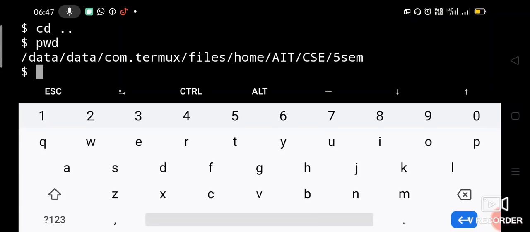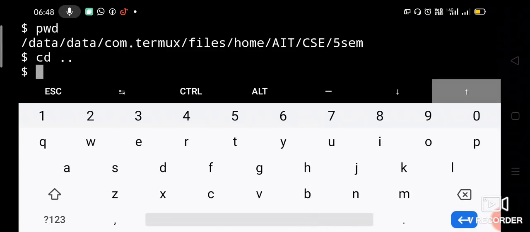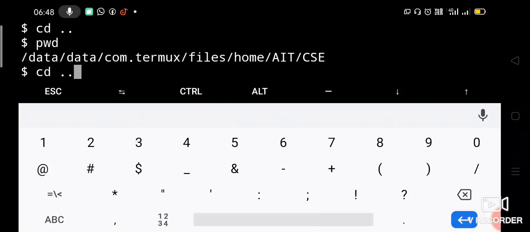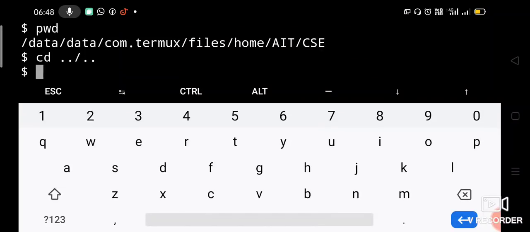So let us execute one more time cd double dot. Okay, now check where we are. We are under AIT CSE. We have come out of the 5th sem directory also. Or you can directly come out 2 levels up together. You can say double dot slash double dot. So 2 levels at once you can come out.